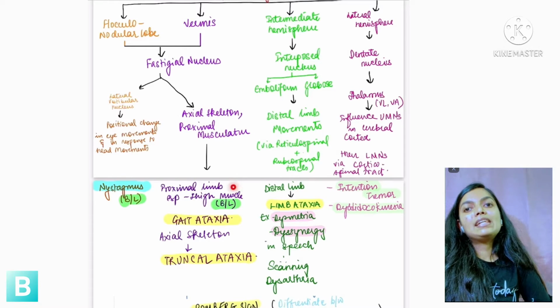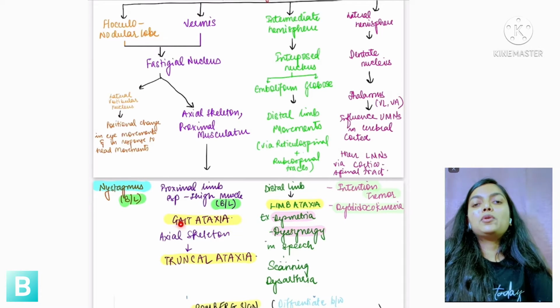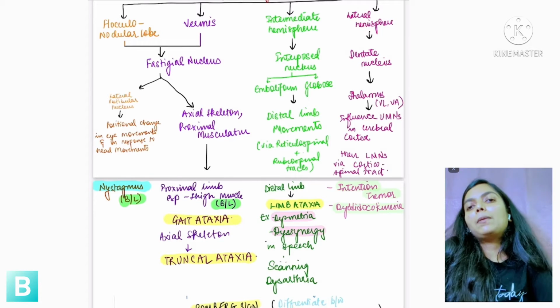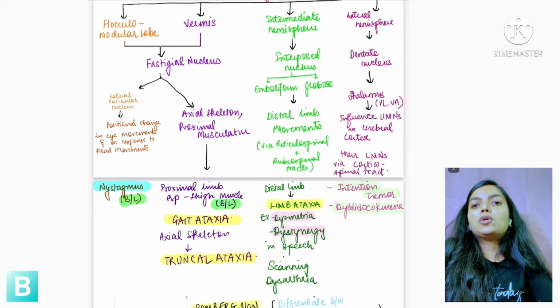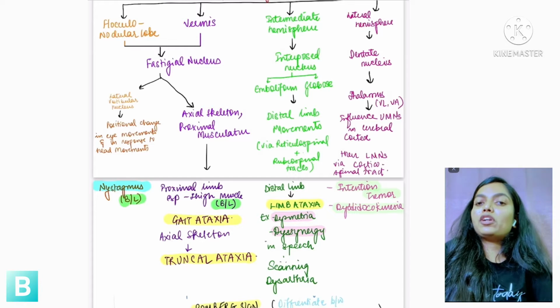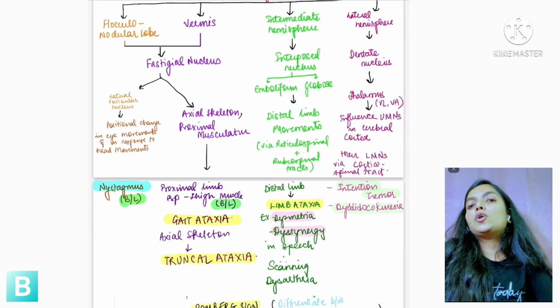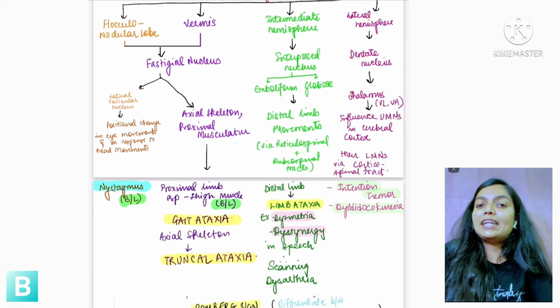If that is not getting proper input from the vermis, then you have gait ataxia, meaning that whenever a person tries to stand or walk, he will sway depending upon the type of lesion. Hence it is called gait ataxia. And what is truncal ataxia? It is manifested when there is some problem with the axial skeleton. So the person will sway while sitting on a chair.